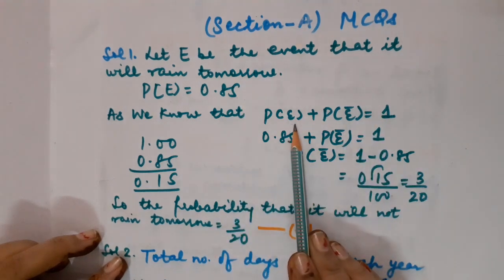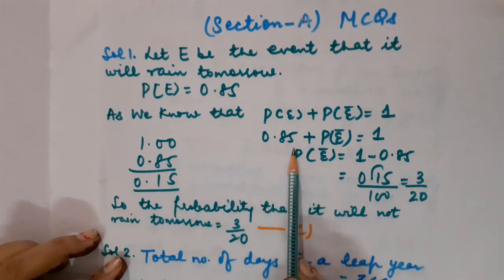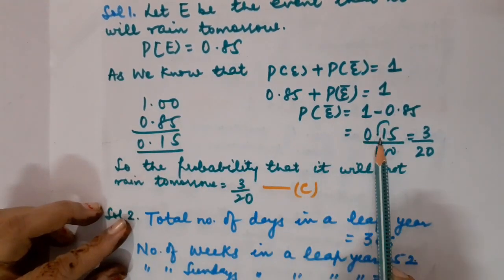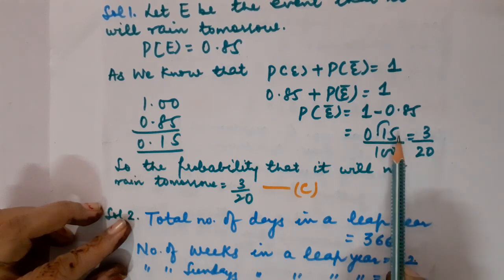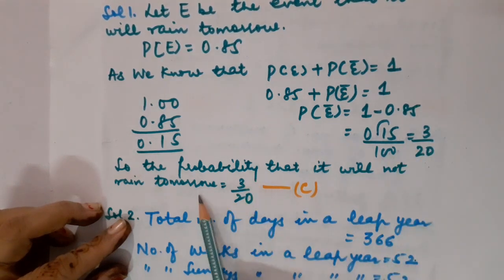Children, we know that P(E) plus P(not E) is equal to 1. So insert this value over here. So P(not E) we have got, that is 0.15. When I removed its decimal, after cancelling, I have got 3 upon 20. So 3 upon 20 is the probability that it will not rain tomorrow. So option number C is the right option.